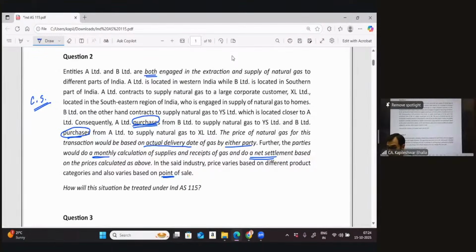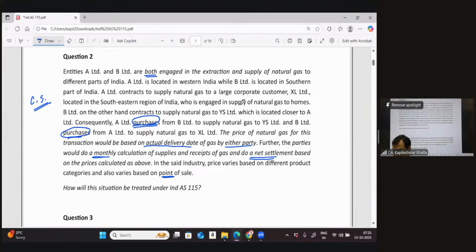As I said, when you create an answer, divide it into three simple paras. First, explain the provisions of Ind AS 115 with reference to this barter deal. Second, relate the facts of the case to the provisions of the standard. Finally, come up with the conclusion that yes, in this case it is within the scope of the standard.